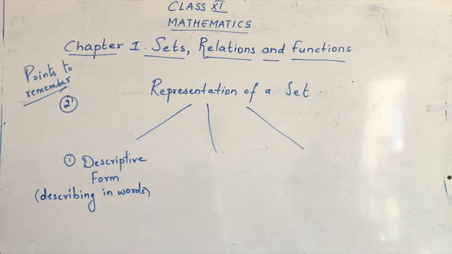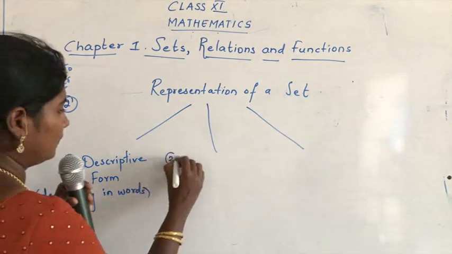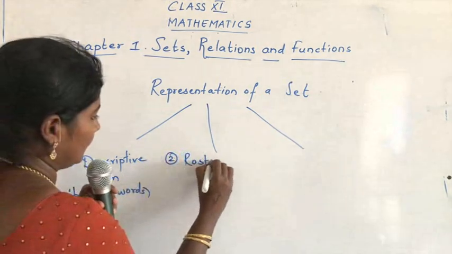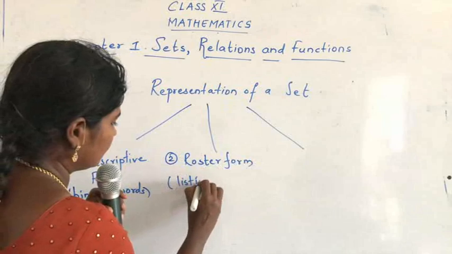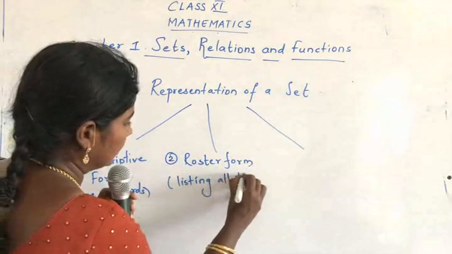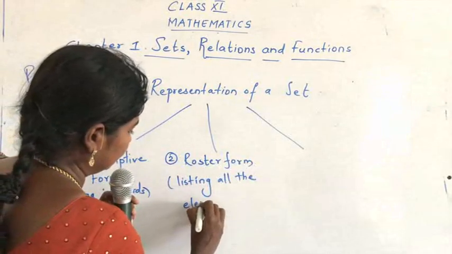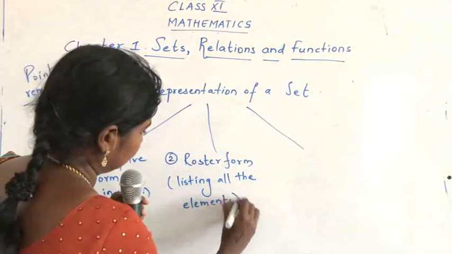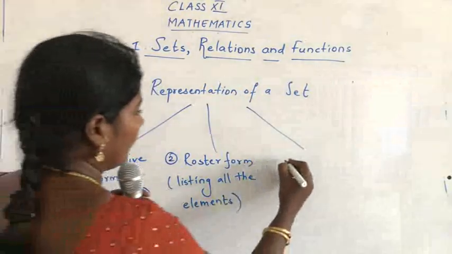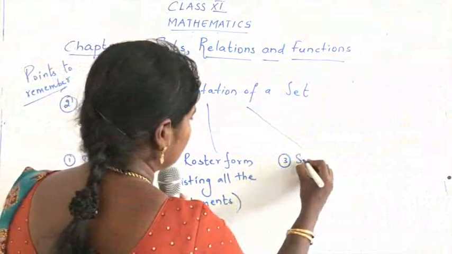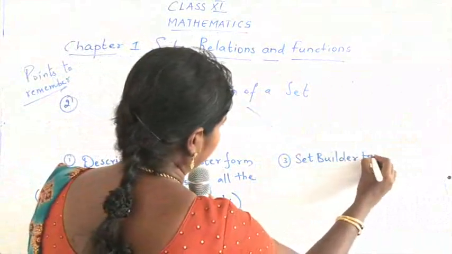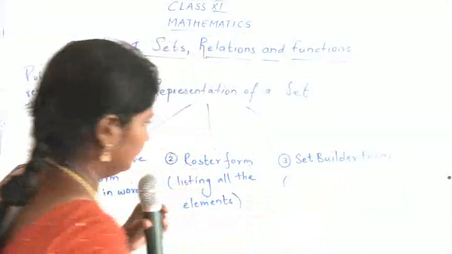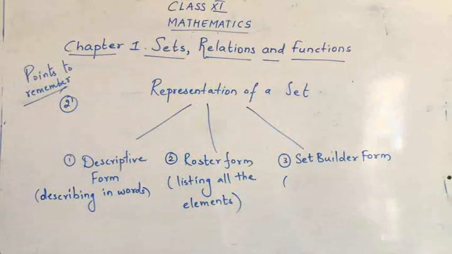The second one is roster form. Here you will list all the elements. Listing all the elements. And the third one is set builder form. So first one, descriptive form, that is describing in words.